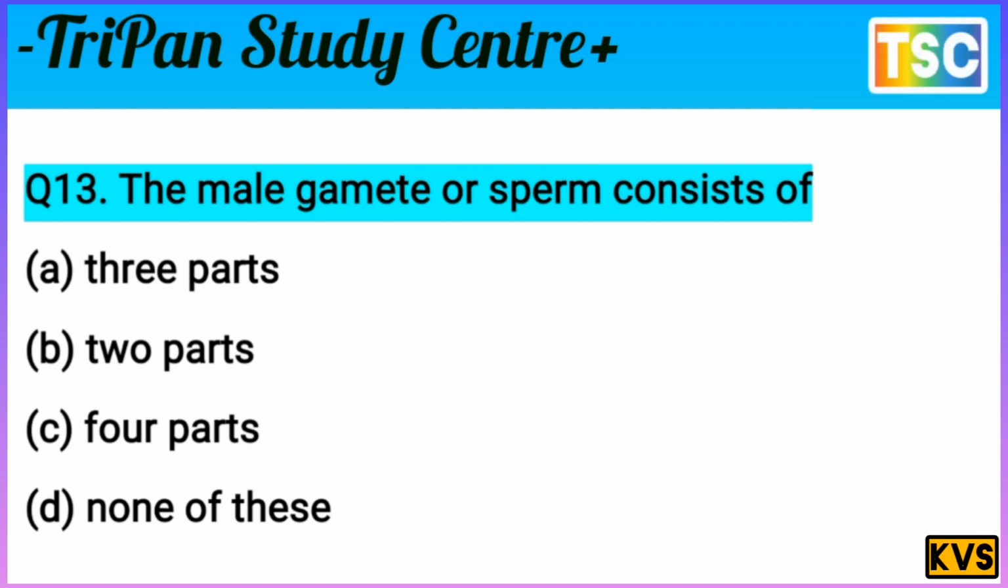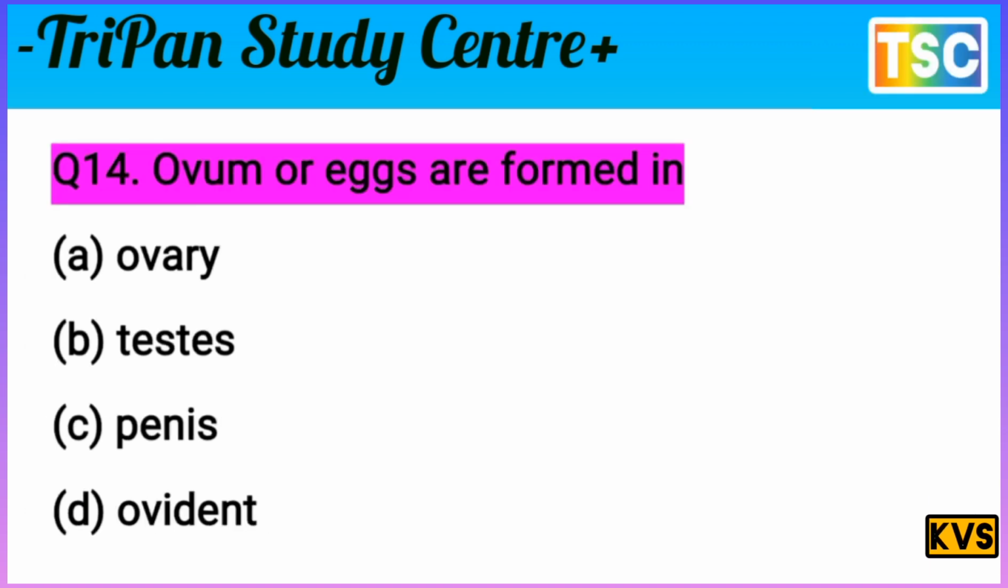The question is clear. The male gametes or sperm consist of 3 parts. That is the correct answer. It means the A option is correct, 3 parts. That's important. And let's see the next question here. Next question on your screen.